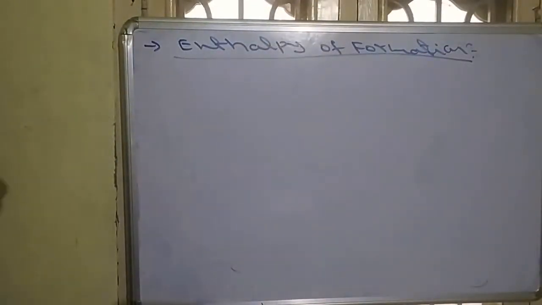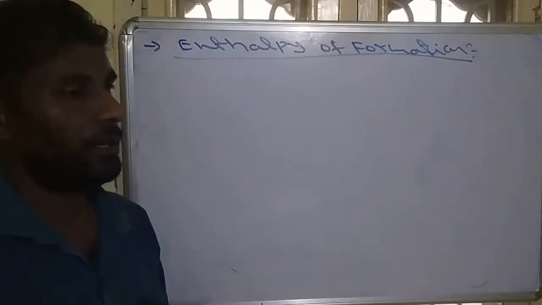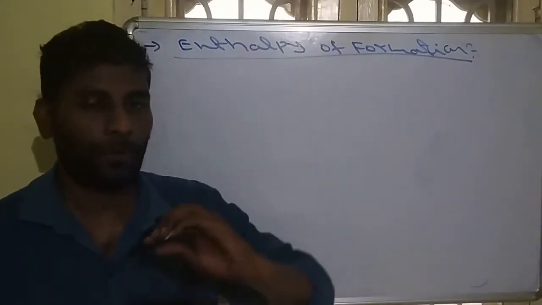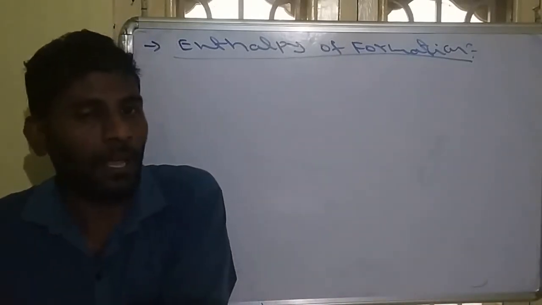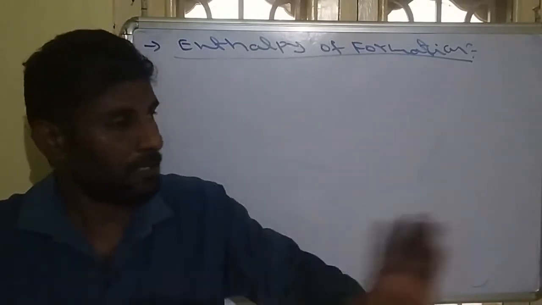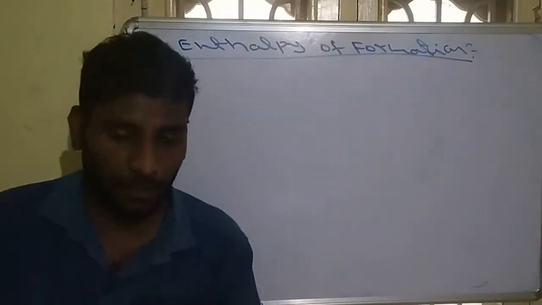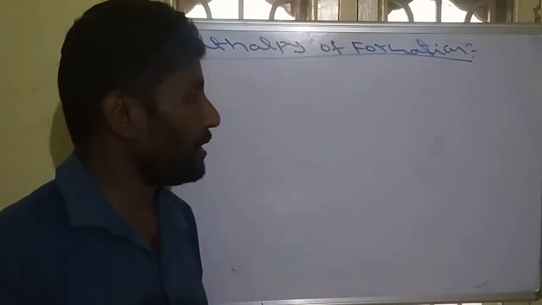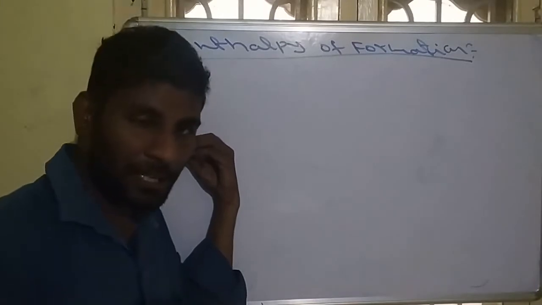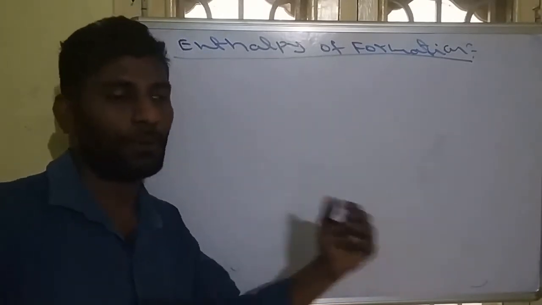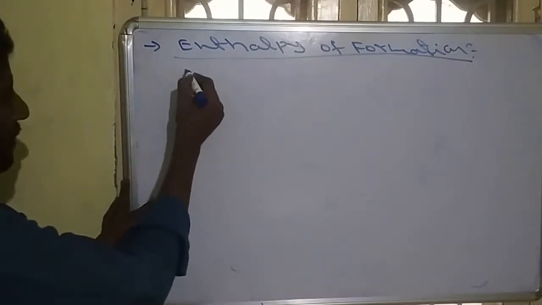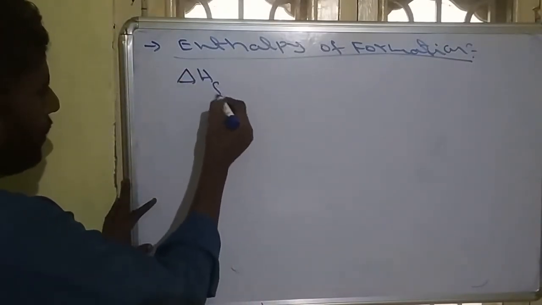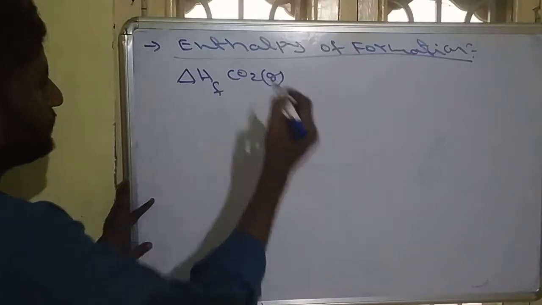What is enthalpy of formation is that in any reaction, if you are producing 1 mole of product by using their naturally occurring elements, then the reaction is called enthalpy of formation. So enthalpy of formation means the change in enthalpy during the formation of 1 mole of product from its constituent elements. For example, enthalpy of formation of CO2 is given.